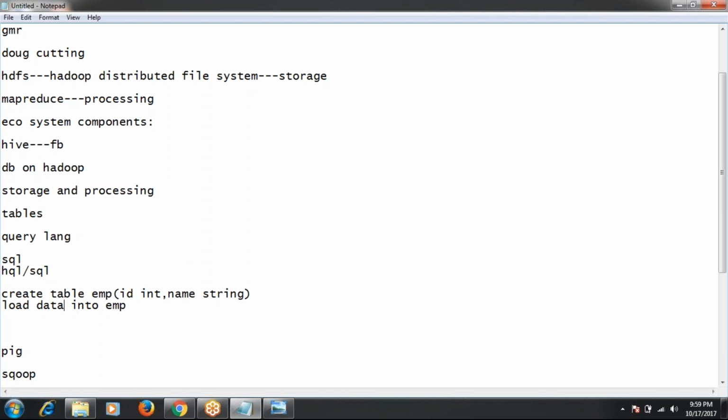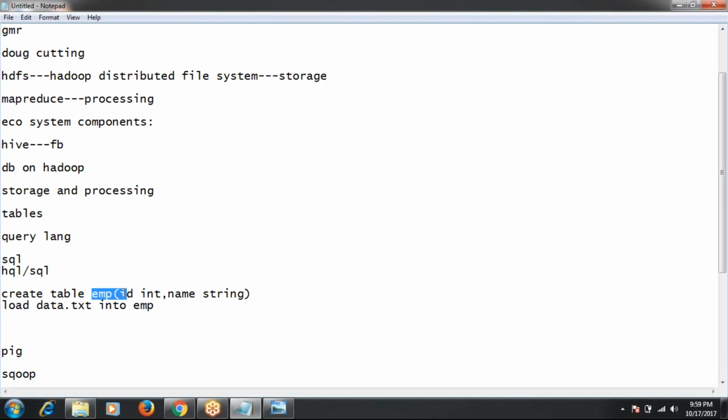Suppose data.txt is my file name, and it contains some records. I can write the query to load data.txt into EMP. Whenever I execute this query, all the records in the data.txt file will be inserted into this particular EMP table.